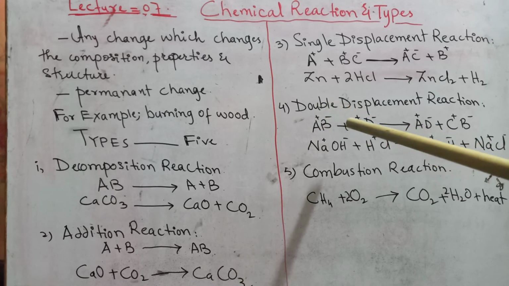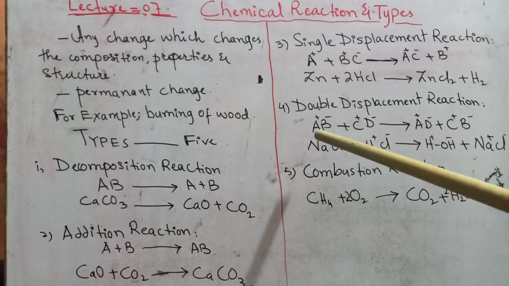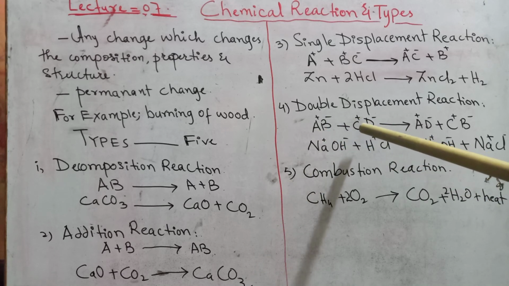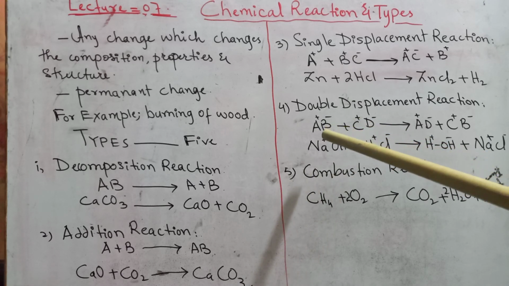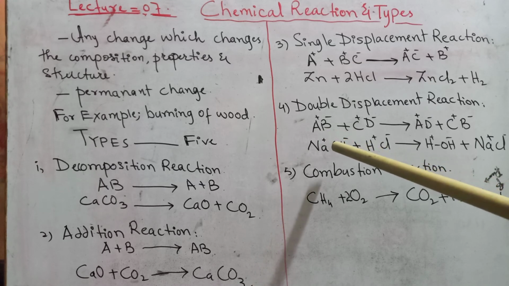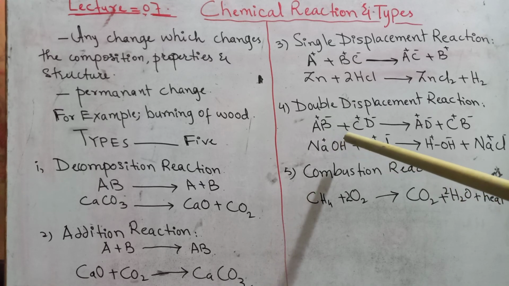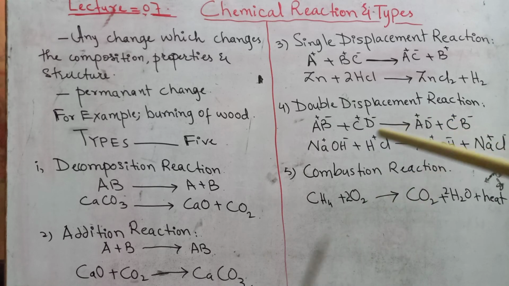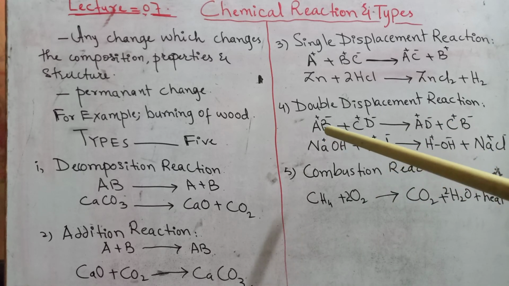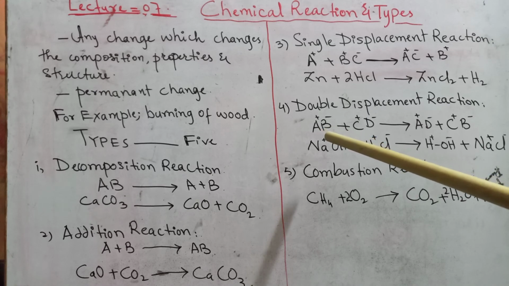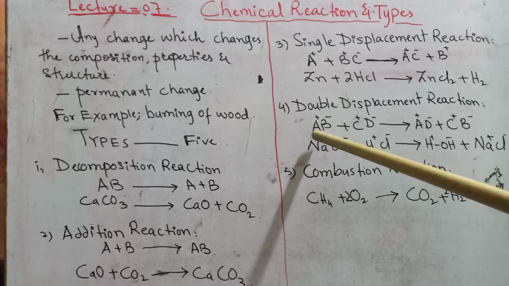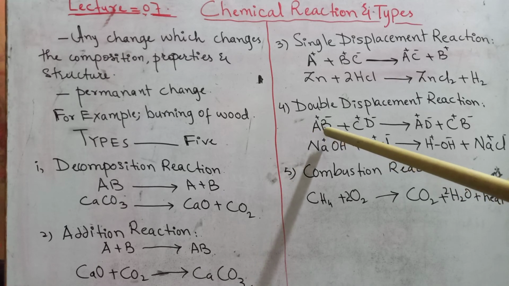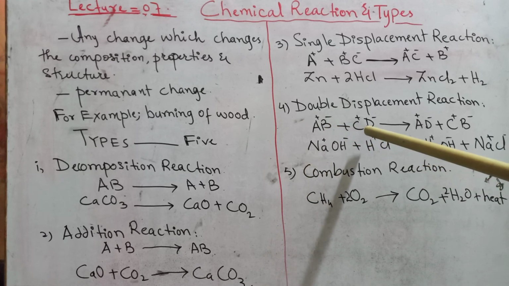In a double displacement reaction, two compounds react with each other and both the compounds exchange their atoms. We can say that both the compounds exchange their partners. However, those partners will certainly be atoms, and the new products are formed there. Again, we should take care of the positive and negative ions while replacing the atoms. For example, as you can see there, A, the first atom, is positively charged, and the second is negatively charged. Same is the case with the other molecule as well.